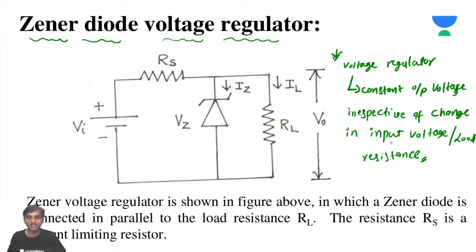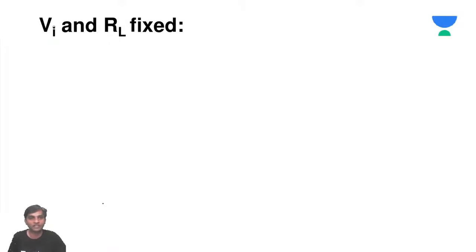But we should also check whether we get the same Zener voltage as output when the input voltage is changing, and when the load resistance is also changing. Now there will be three cases. In the first case, we think that V input and RL are fixed. So when V input and RL are fixed, now we will see what happens. This is the first case.